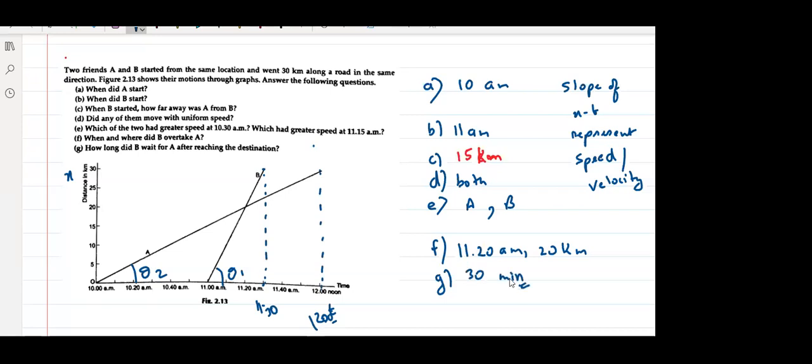Everyone got this? Raise your hand, yes or no? Yes, sir. Anyone have any doubt in this? No, sir. Okay, I guess this concept is clear. You understood the concept of acceleration and then the x-t graph. So next class we will talk about equations of motion. That is a very important topic.